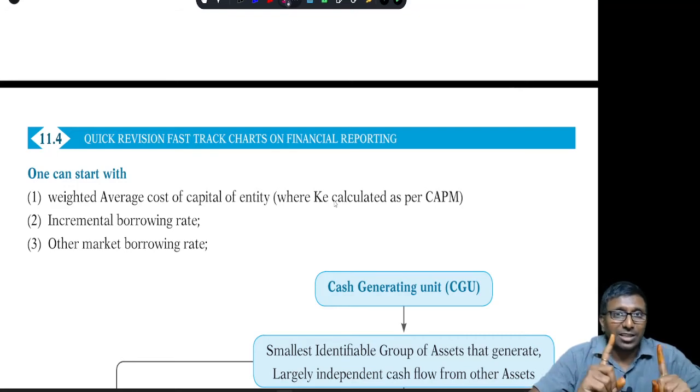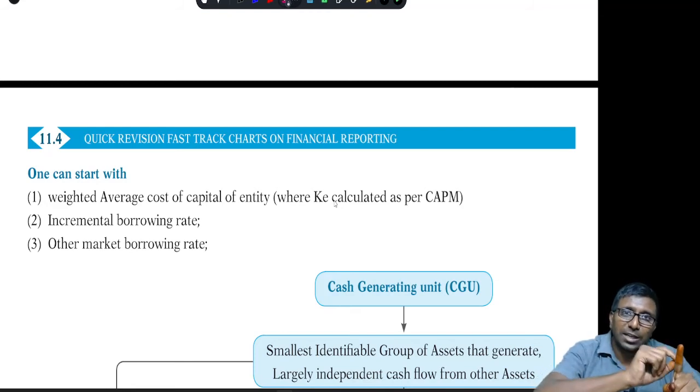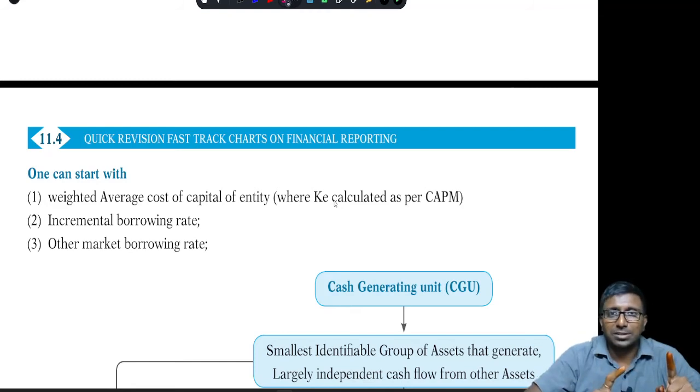But when you're taking other market borrowing rate, for example, say you have two businesses, one is gold business, one is textile business, you cannot follow the same discounting rate for both. Suppose you feel gold is more risky, and my borrowing rate has come to 10%, then for gold you have to follow 10 plus some 2%, 3% according to the risk. I mean to say, you have to consider the risk factor.